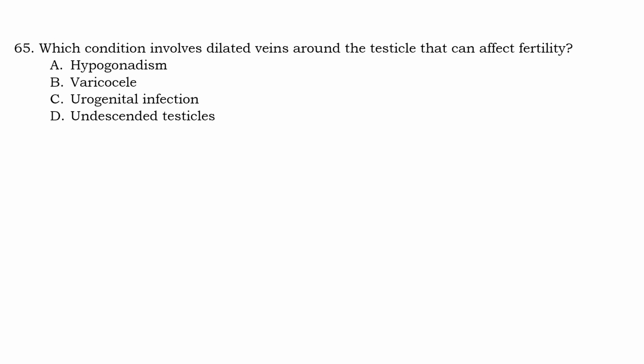Question number 65. Which condition involves dilated veins around the testicle that can affect fertility? So that should be B.